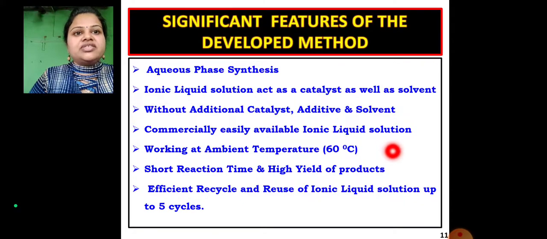The ionic liquids are commercially easily available. It is carried out at a mild temperature of around 60 degrees Celsius. It has a short reaction time and a high yield of the product, and the ionic liquid can be recycled and reused up to 5 cycles.